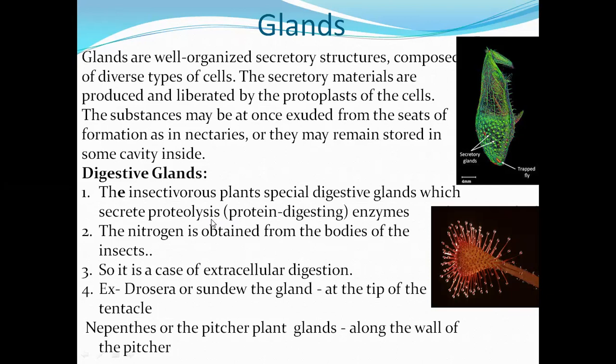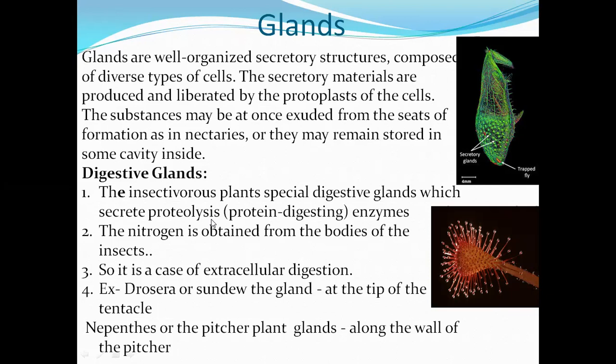Where insectivorous plants grow, in that particular place or soil, there is a nitrogen deficiency. So the plant finds an alternative way to fulfill the nitrogen deficiency.